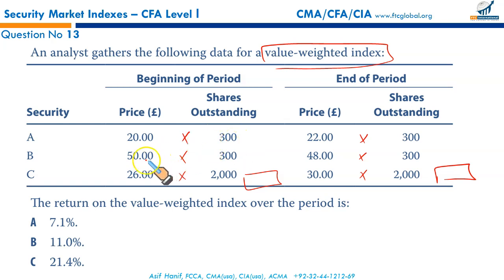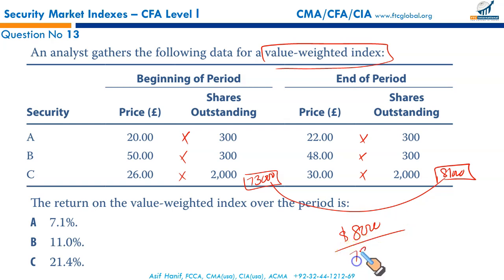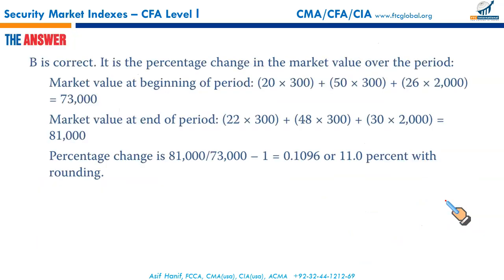20 times 300 plus 50 times 300 plus 26 times 2000 gives you 73,000. So this is the opening market cap, opening market value. Closing is 22 times 300, 48 times 300, 30 times 2000. It will give you 81,000. Now see the change in the market cap over the period. It is 8,000 pounds, and it is what percentage of the starting market cap? That is 73,000. So 8,000 by 73,000 multiplied by 100 gives you a total of 11.0. That makes B the correct option.